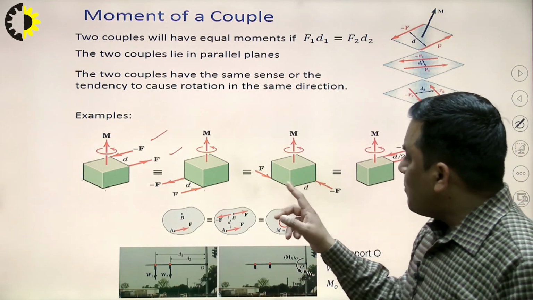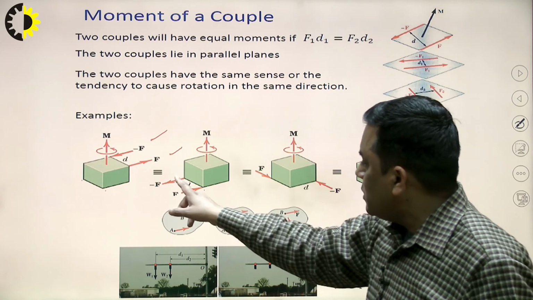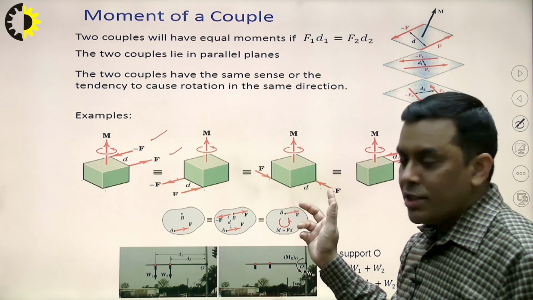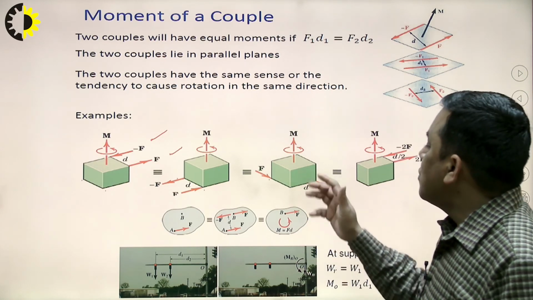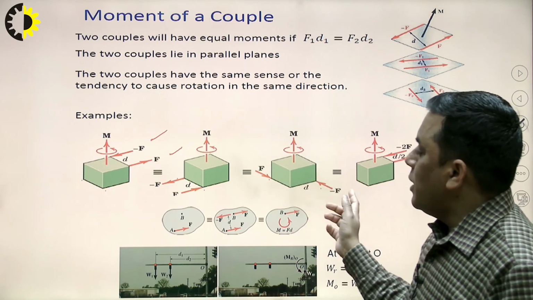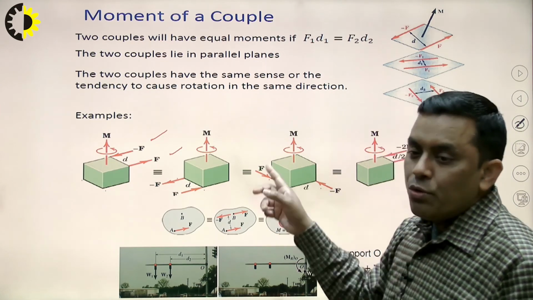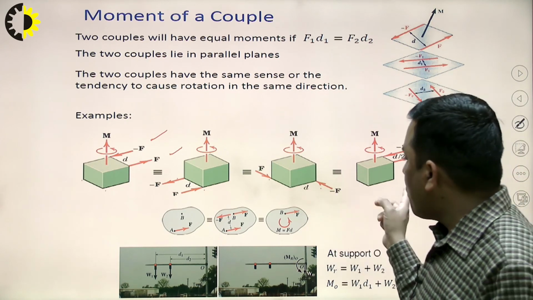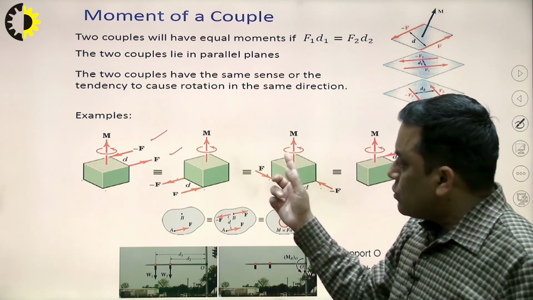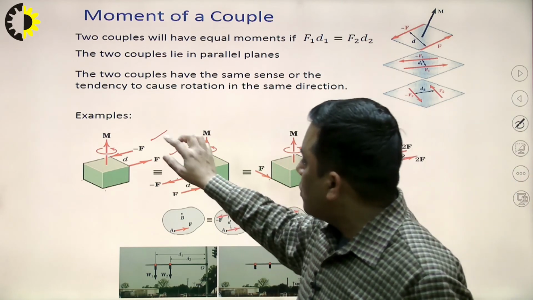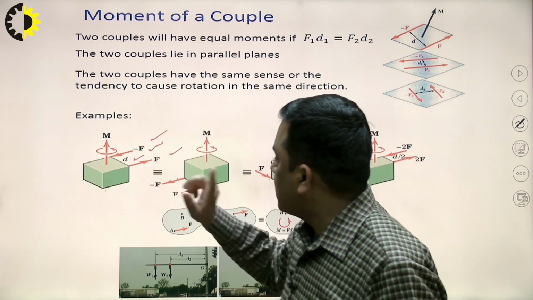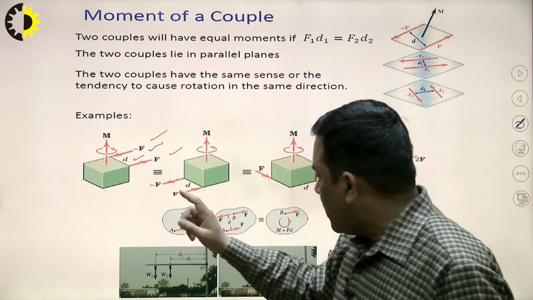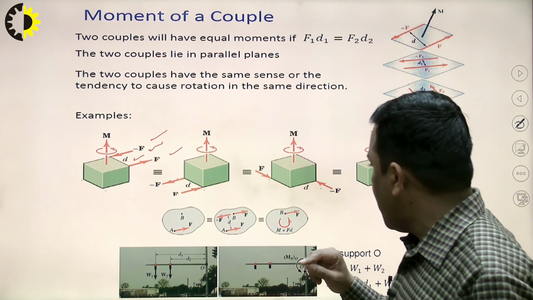Now, if I change the direction also, so now these forces are shifted to these positions. Again the tendency of rotation and the magnitude are both the same. So, it means the moment due to a couple is a free vector. It is not associated with the line of action or the point of application. It depends only on the force and the distance. So, this is what F into D is.